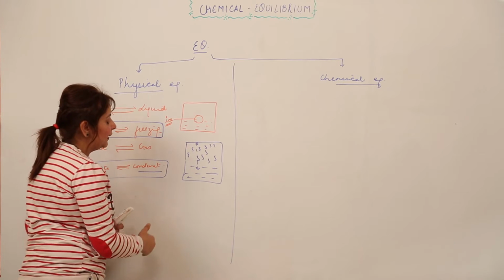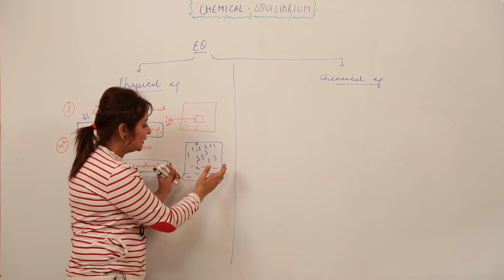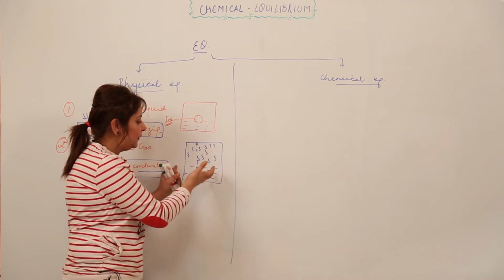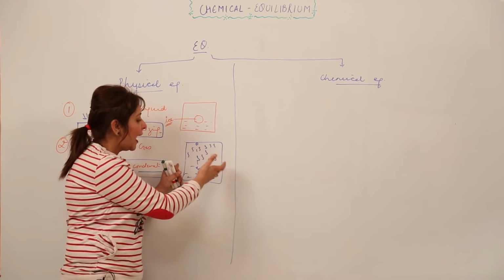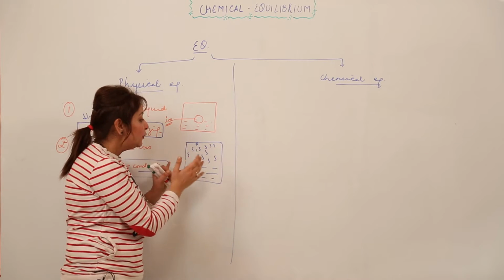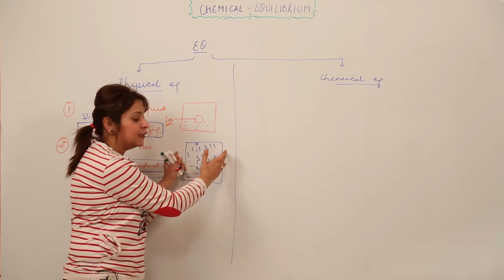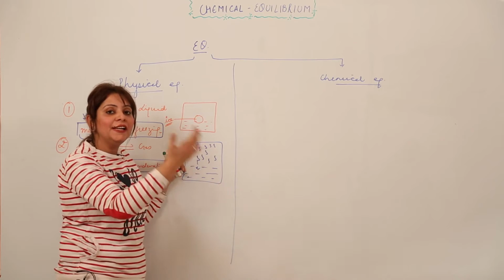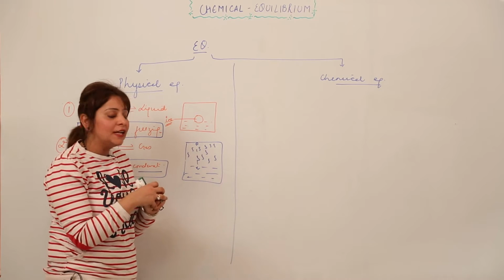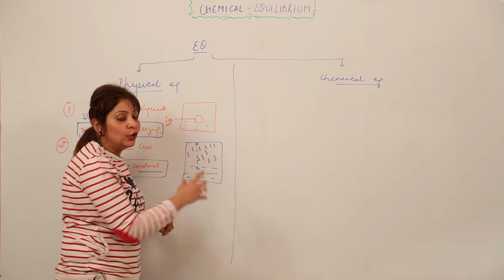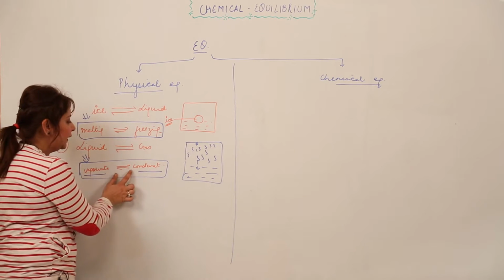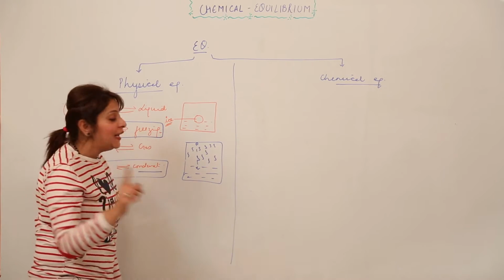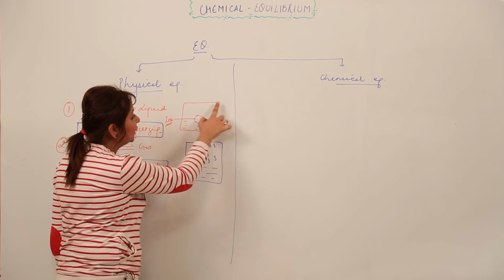So what is happening in it? At the earlier stage we had only water, right. When the vapors start forming, the concentration of liquid starts decreasing and the vapors start increasing. When the vapor concentration increases up to a certain level, then they start forming the liquid back because they are colliding among themselves and also with the inner wall of the container. So we can say the vaporization is in equilibrium with the condensation. Don't forget that these equilibria can be achieved only in a closed vessel. You can see I've taken a closed system.